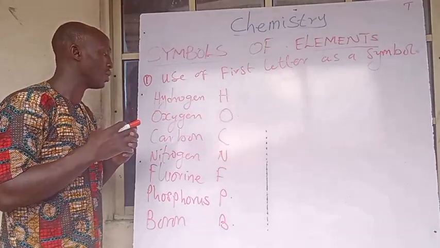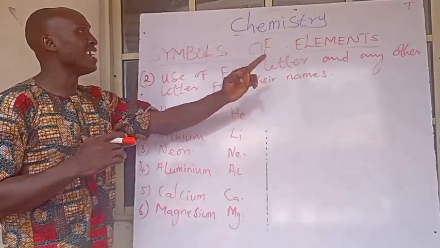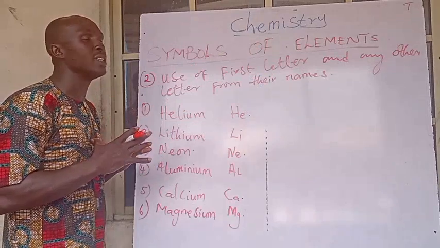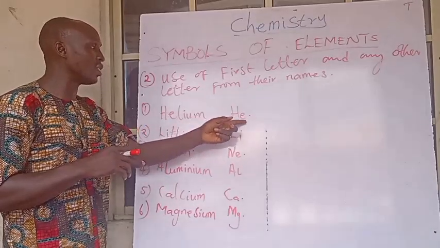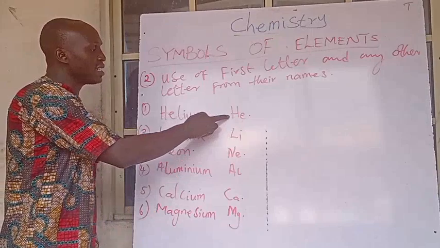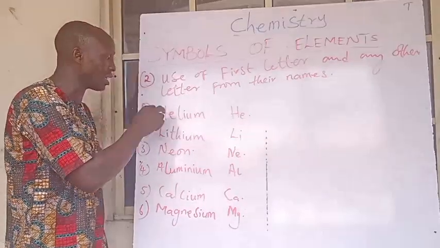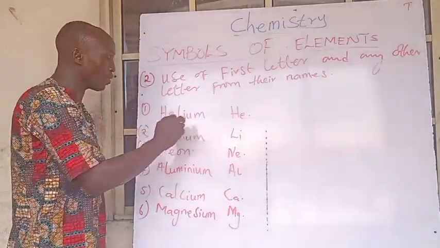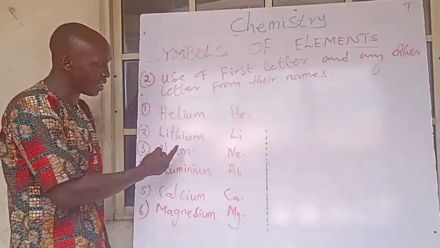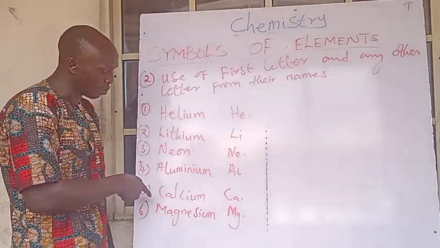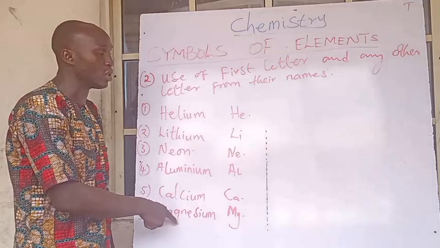Let's look at the second method, the use of the first letter and any other letter from their names. Now look at helium. We are using the first and second letter because the first letter has already been used by hydrogen. So that's why we give it He. If you look at all of these up to this point, the first and second letters are used. But if you look at magnesium, the first and third letters are used.